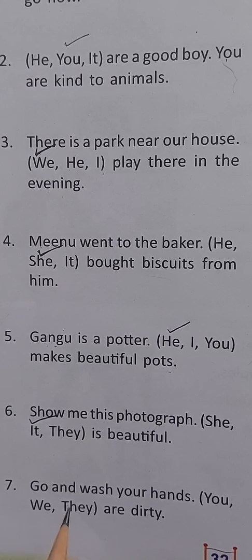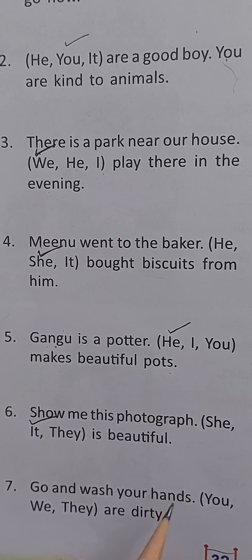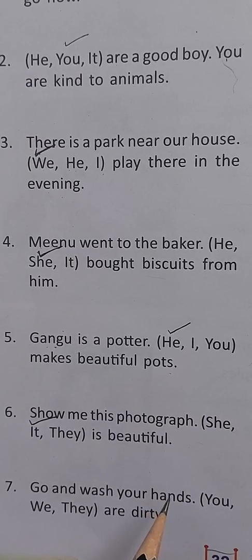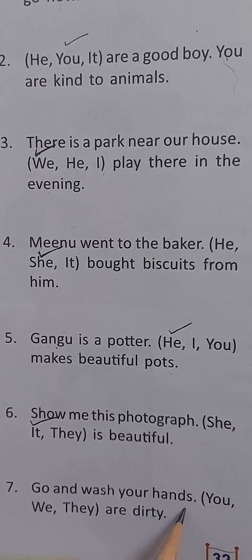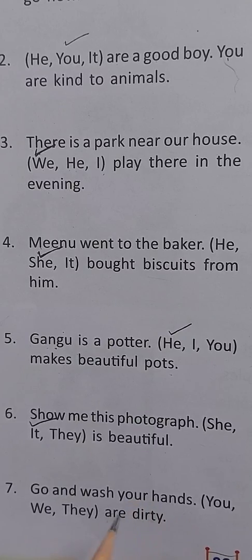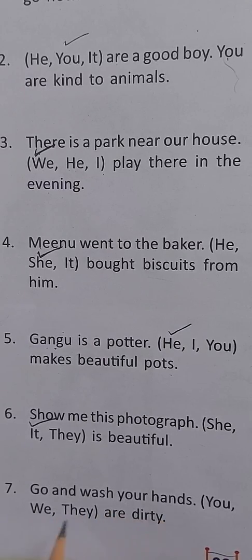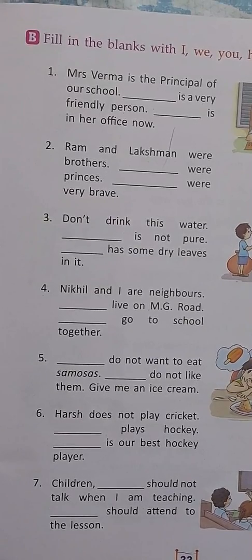Next, go and wash your hands. Dash are dirty. Now here we are talking about hands. And we are talking about more than one thing here. Okay? So when we talk about many things, like we are using plural here, hands. We are not saying go and wash your hand. It is plural, hands. So when we talk about more than one thing, then we use the word they. Okay? So go and wash your hands. They are dirty. Alright? Let's move to the next page.